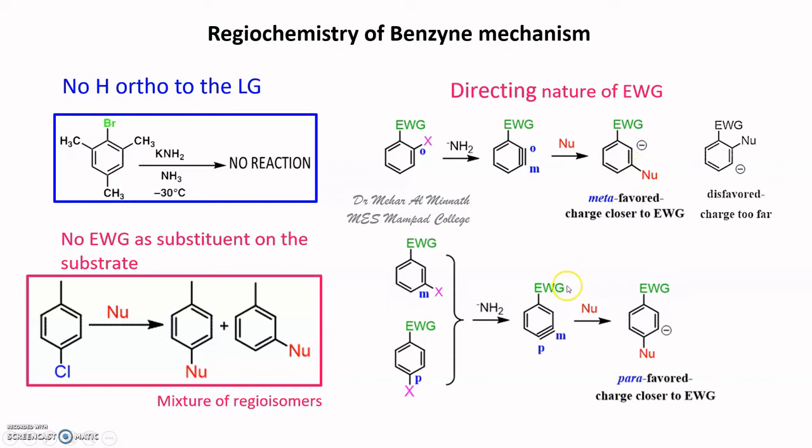Now, if the electron withdrawing group is present meta to the leaving group, okay, in the earlier cases the electron withdrawing group and the leaving group are ortho to each other.